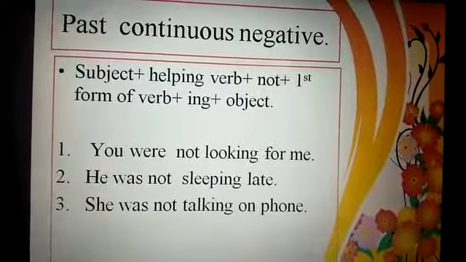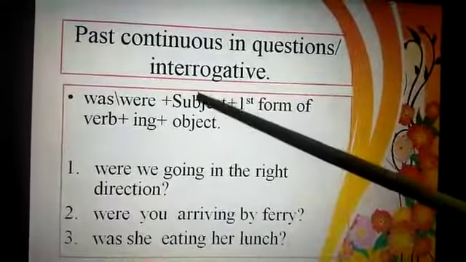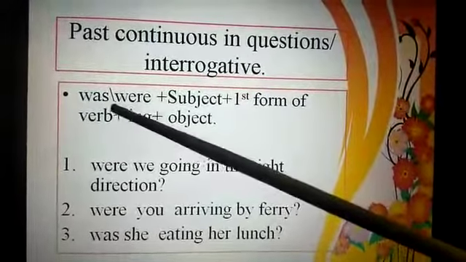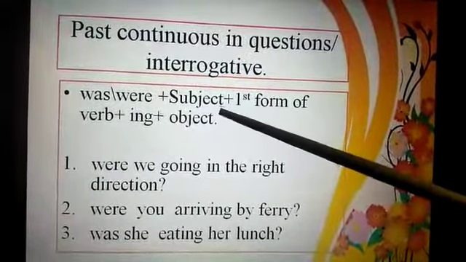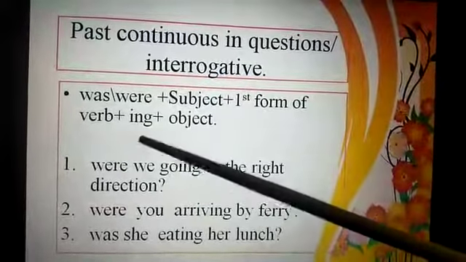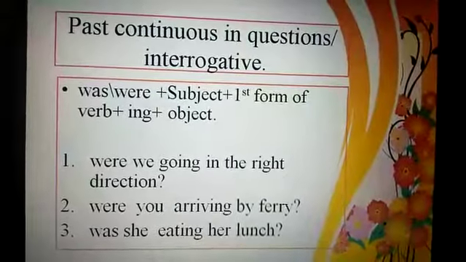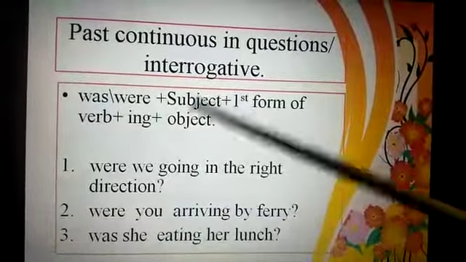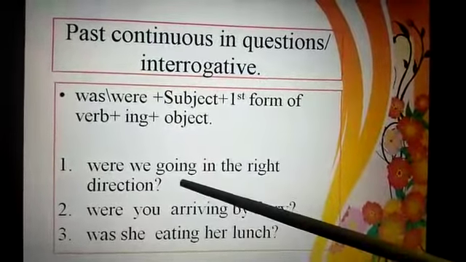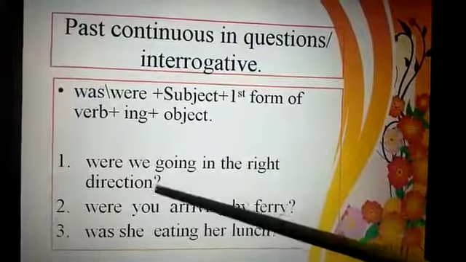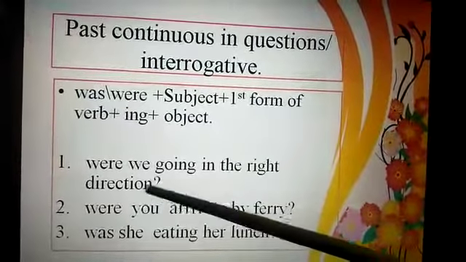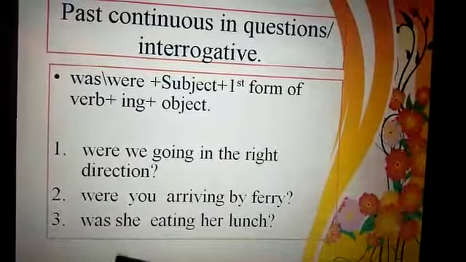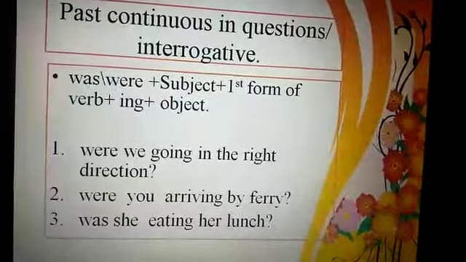Okay, so now we will move to the interrogative, or questions. How to make questions in past continuous tense? First will come was or were, the helping verb, plus subject plus first form of verb plus ing plus object. This is the same as present continuous. We will write were, which is the helping verb, the subject is we, go is the first form of verb. We have added ing to make it continuous. We were going in the right direction. Were you arriving by ferry? Or was she eating her lunch?